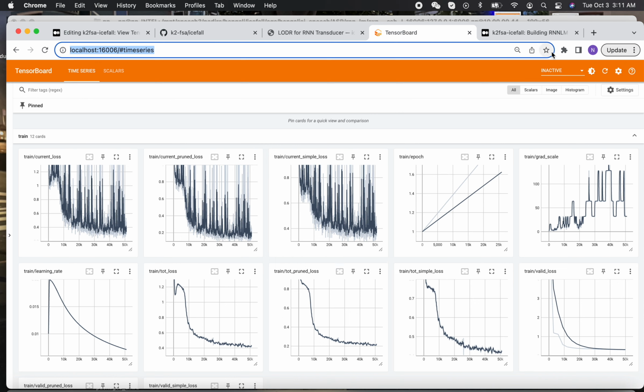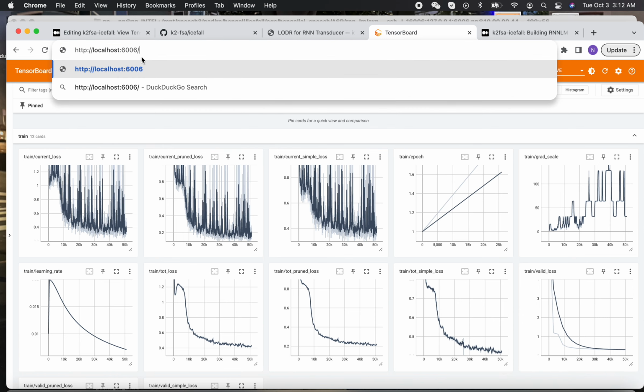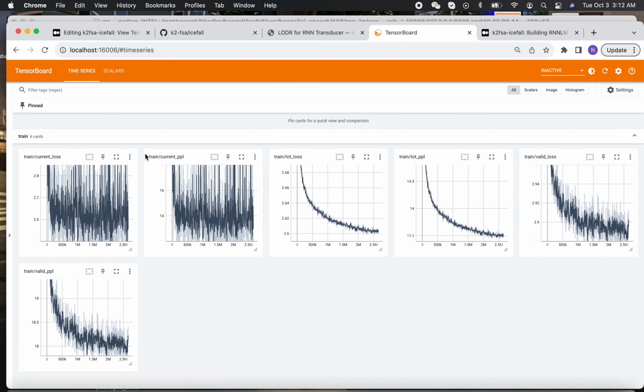This is my current model that it's training. I'm training, so it's not doing well. I think something wrong with dataset, but let me show you guys the RNNLM.